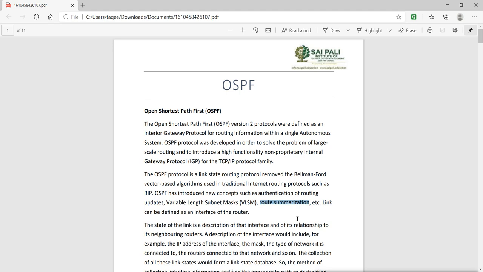Now when you create a multi-area design, we create this design only because we are doing route summarization. If we don't do route summarization, then there is no benefit of creating areas. So why do we create areas? We create areas for doing route summarization.